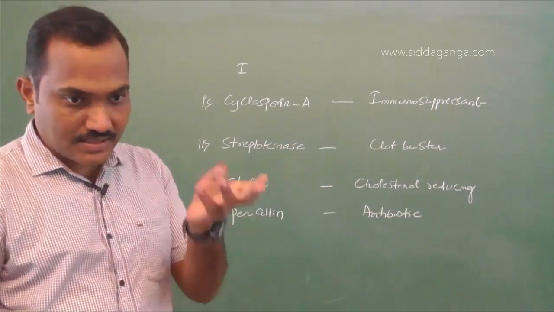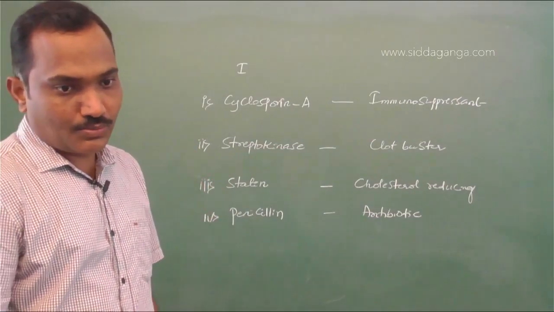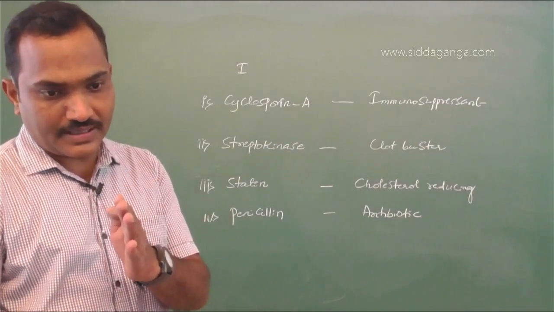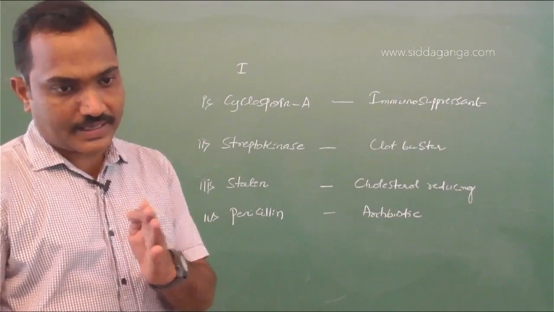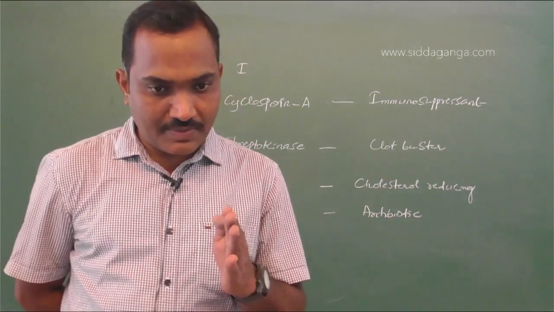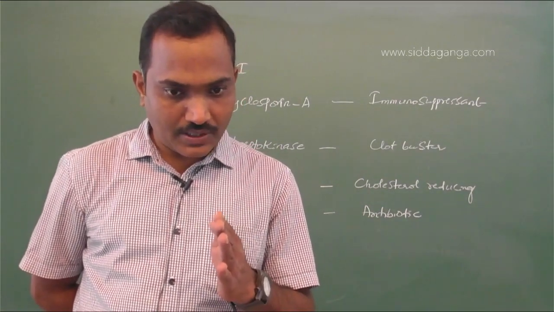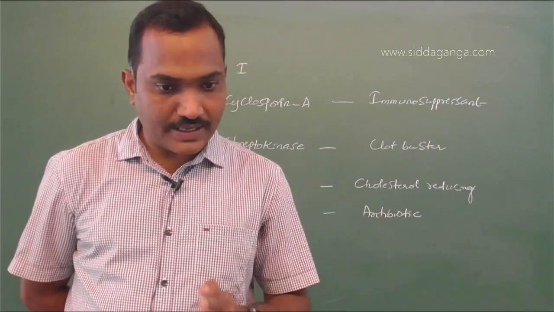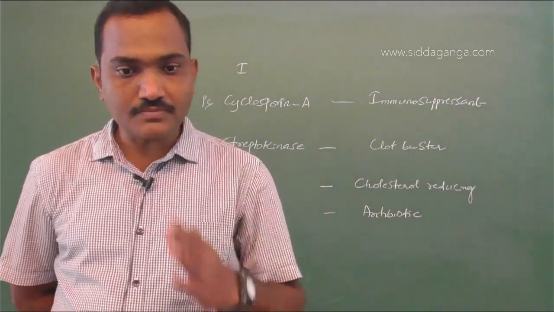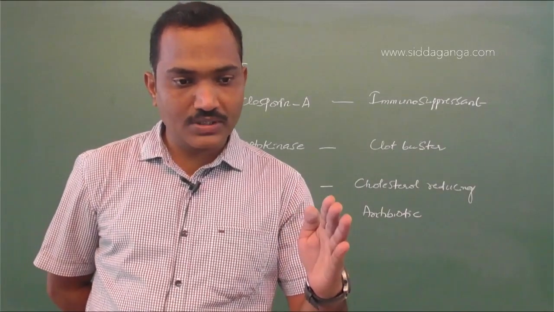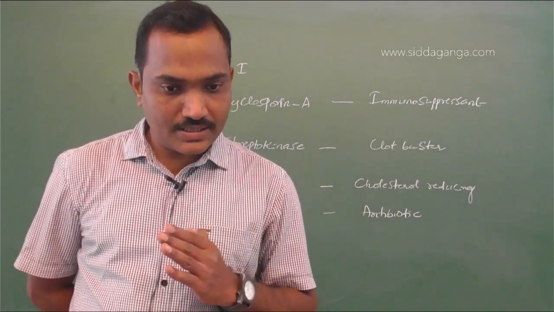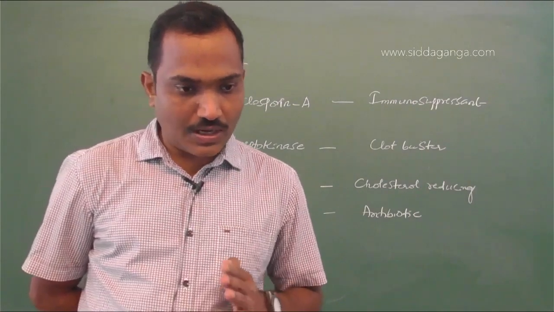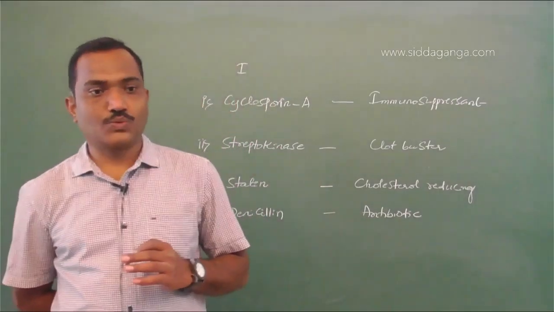So let us see the second one, streptokinase, which is the clot buster. Streptokinase with a clot buster, then statin with the blood cholesterol lowering agent, and then finally penicillin with the antibiotic. So answer should be the first one, that is A.